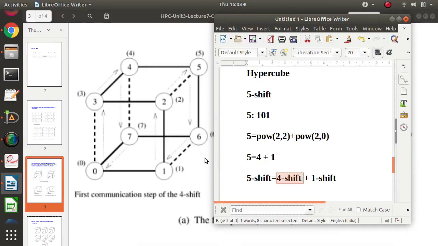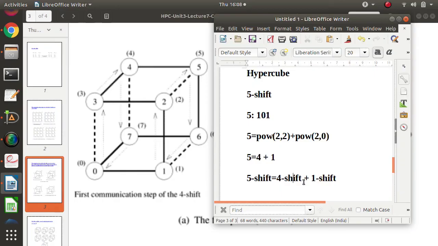Now see what is the advantage. Because of the hypercube structure, normally we are taking shifts in terms of 2 to the power. So what shifts are possible? One shift is possible, because 2 to the power 0 means one shift. 2 to the power 1 means two shift. 2 to the power 2 means four shift.